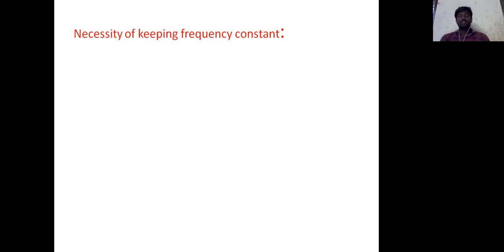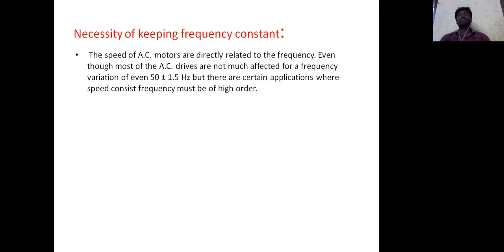The speed of AC motors is directly related to the frequency, even though most AC drives are not much affected by frequency variations. There are certain applications that require constant frequency to a high order.